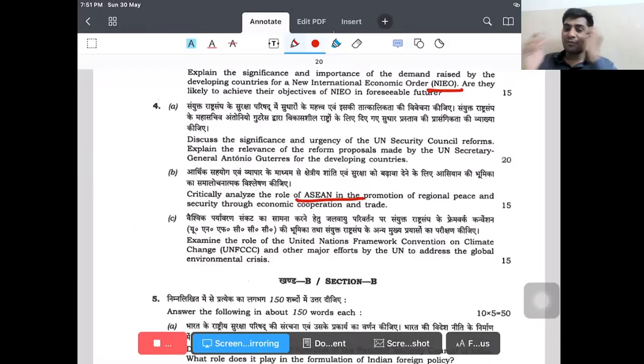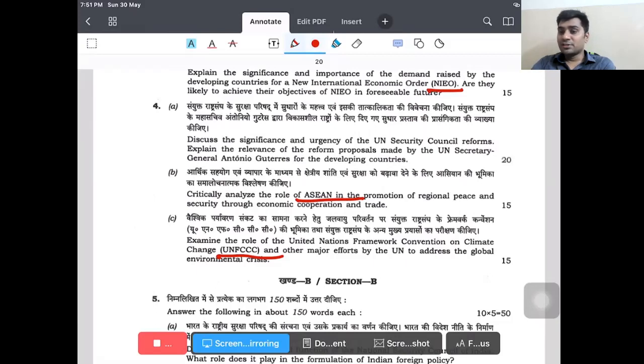Next, the United Nations framework and climate change. Again, this is not a typical GS answer that we write for environment. No, this can be looked at from the perspectives of international relations thinkers. UNFCCC is a platform where people discuss emerging global concerns like terrorism, environment, the global refugee crisis.